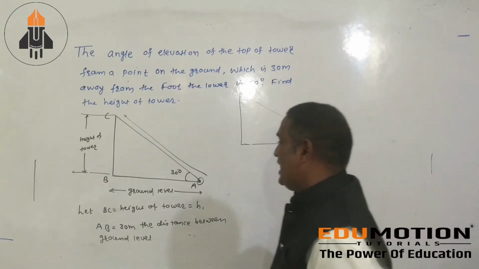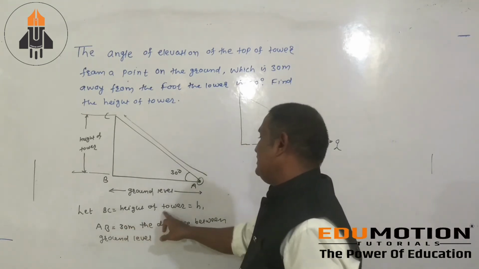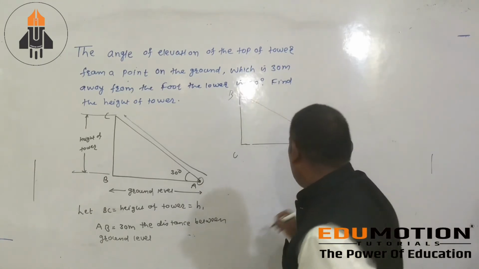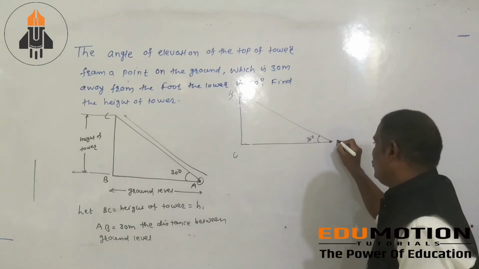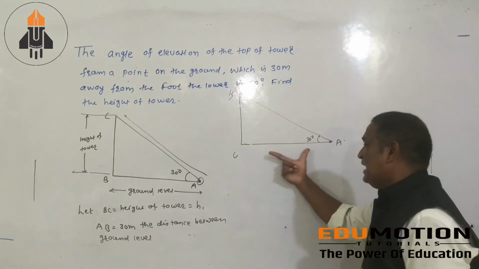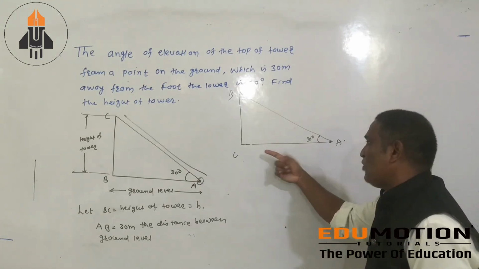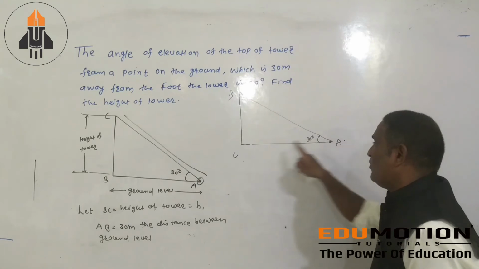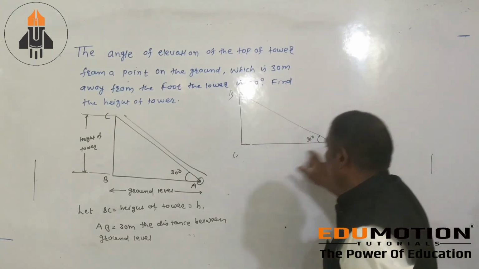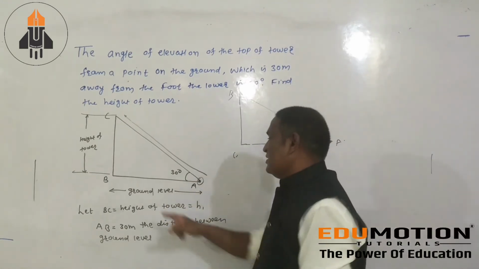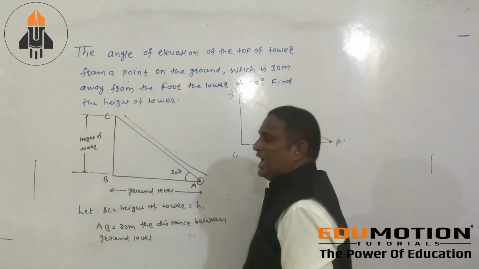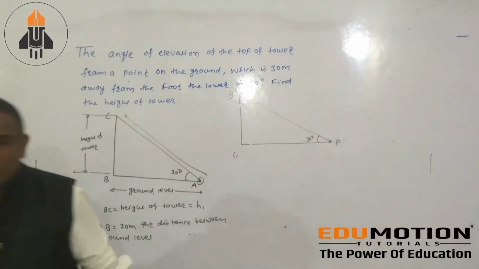Next, consider that BC is the height of the tower, and A is the position of the observer, and this is your ground level. AB means the distance between the observer and the tower, the distance between these 2 points on the ground level. This AB equals 30 meters, and we have to find the height of the tower. It is a simple problem.